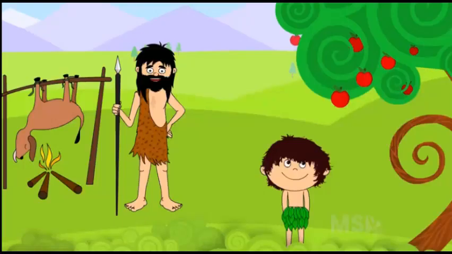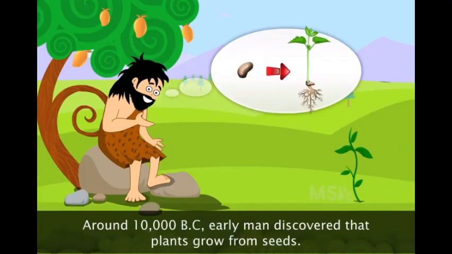As we all know, many years ago, people hunted animals and ate raw fruits and vegetables from trees and plants. But around 10,000 BC, early man discovered that plants grow from seeds.